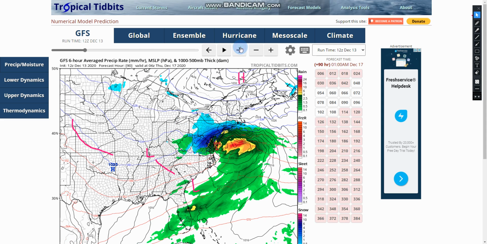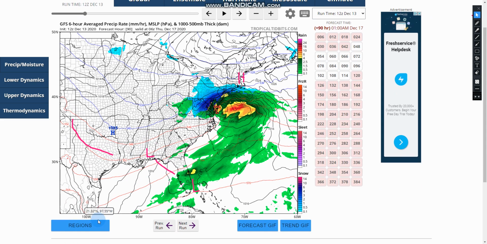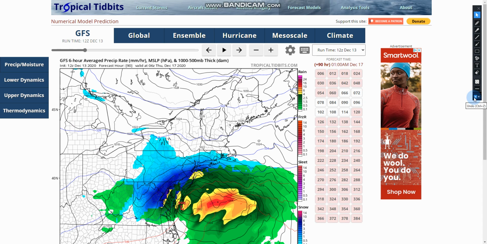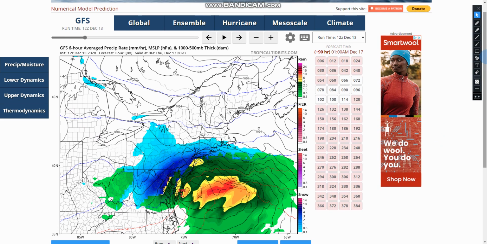At least on the GFS, it has similarities, believe it or not, to the winter storm of Jonas that caused the whole tri-state to go under 2 feet of snow. Parts of New York City got 27 inches, and Washington got over 2 feet here. You can see how the storm was just over here, and it curled back into the northwest. This causes more cold air to drop down and drag from Canada. You can see that the rain and snow line is just south of Long Island, and right there.